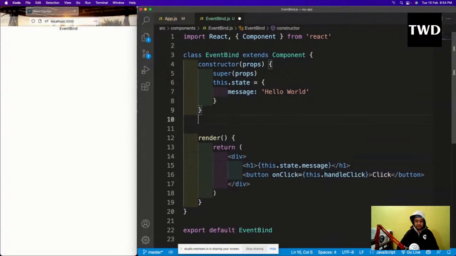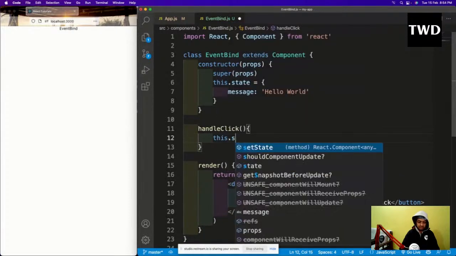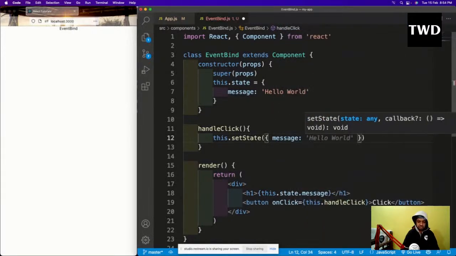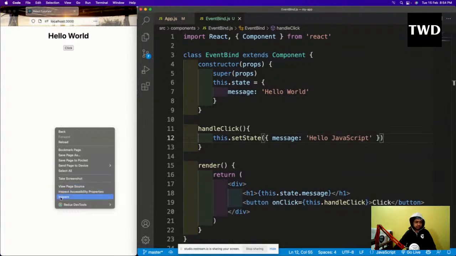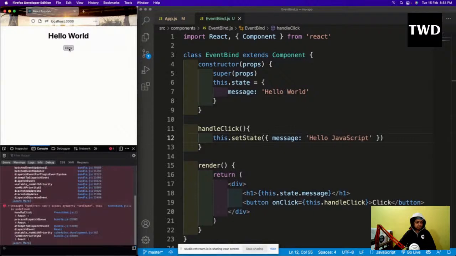So handleClick is like this dot setState. I'm just going to change the message to hello JavaScript. So this I'm going to change, and we're going to face the same issue which we have faced in the last one also. I will come here in the console because we're going to face the same issue. It will tell me that this is undefined. So what is this is undefined? Let us see that.